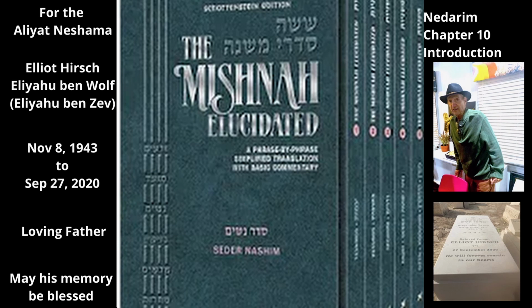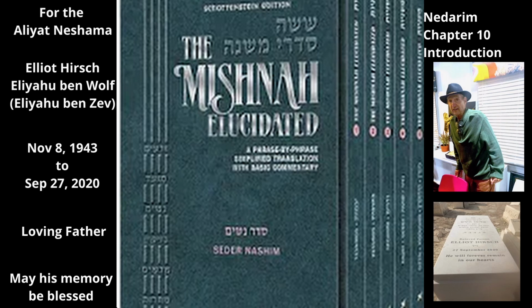In contrast, when a father or husband cancels the neder of his daughter or wife, he does not need to find a way to consider it a mistake. If he does not approve of the neder, he simply stops it from that time on. That is, the neder is valid until it is canceled, at which point it is no longer binding. Therefore, if the woman transgressed the neder before it was canceled, she is punished for that transgression, since the neder was valid at the time. See the Rosh 10:11.